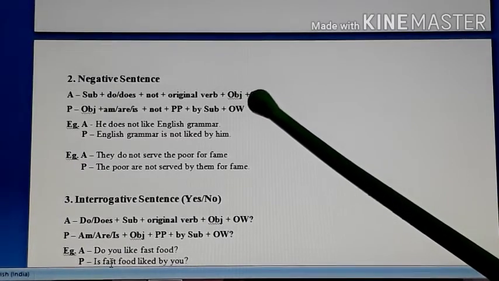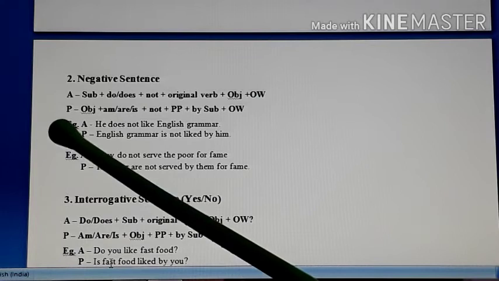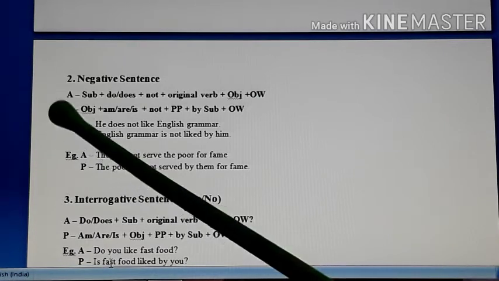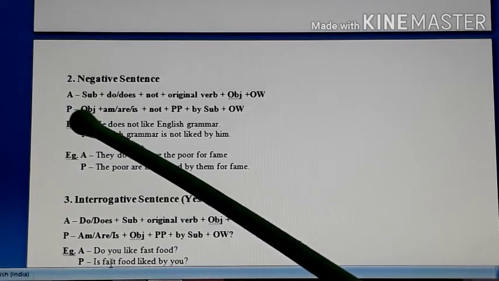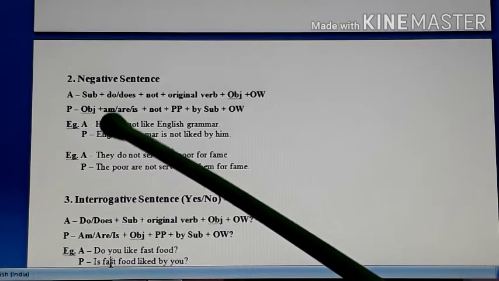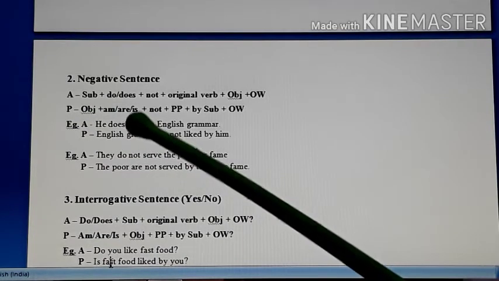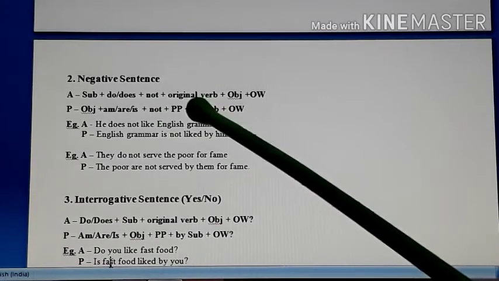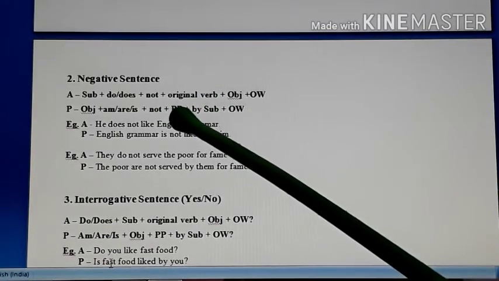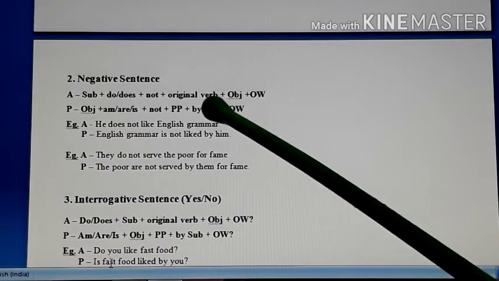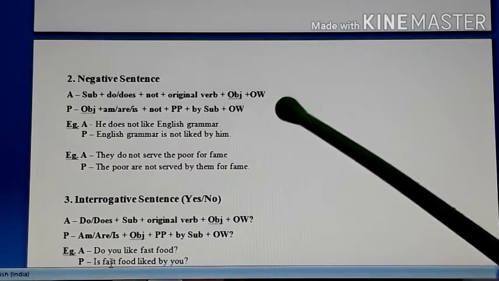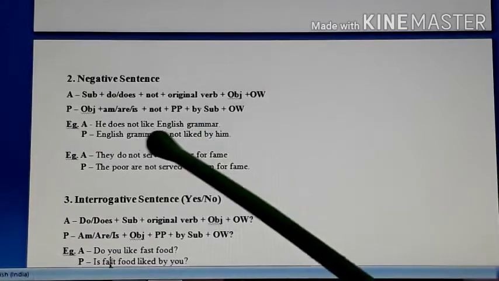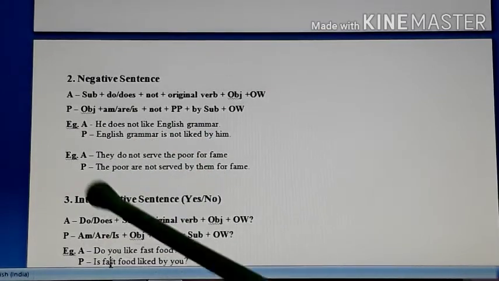Now when we change it into passive, the object will come front. So in passive, the sentence begins with object. Object suitable to it, either am or are or is. After that you are supposed to put not. Then the third form of the original verb, that is pp, means third form, past participle. After that you have by subject, and then you have other words. If it is not clear, just look at the example.